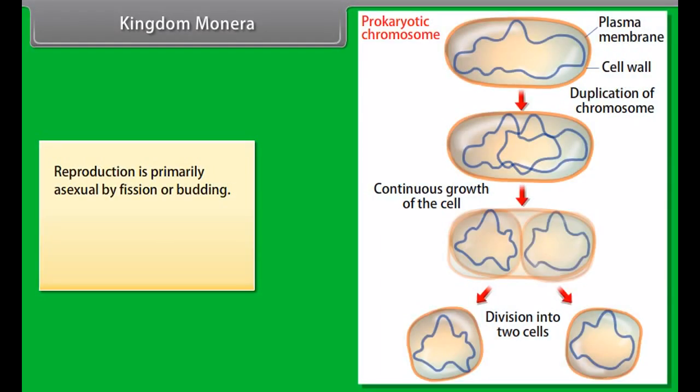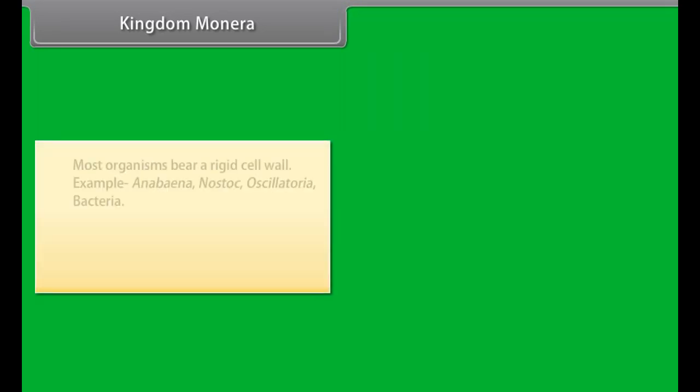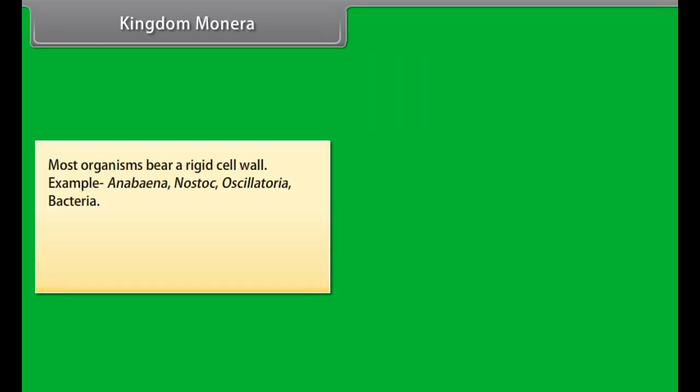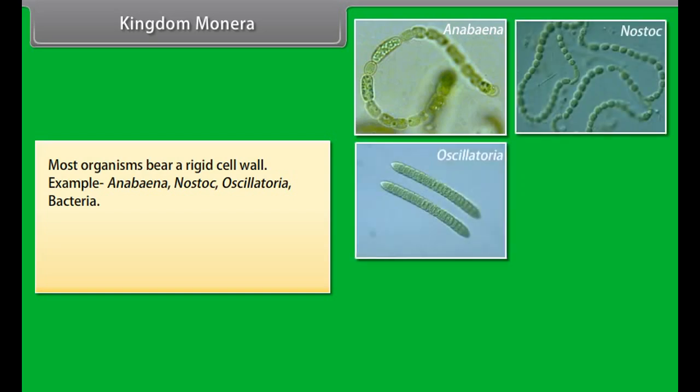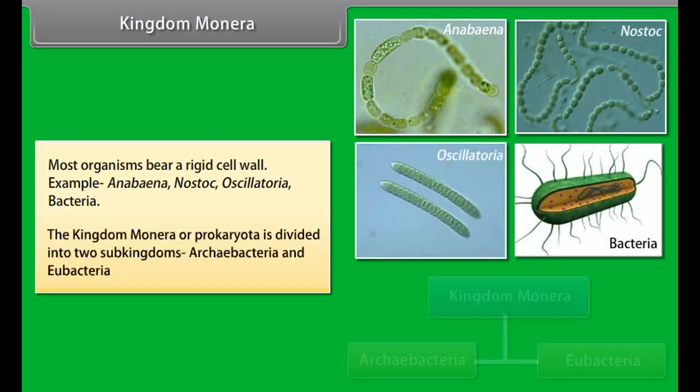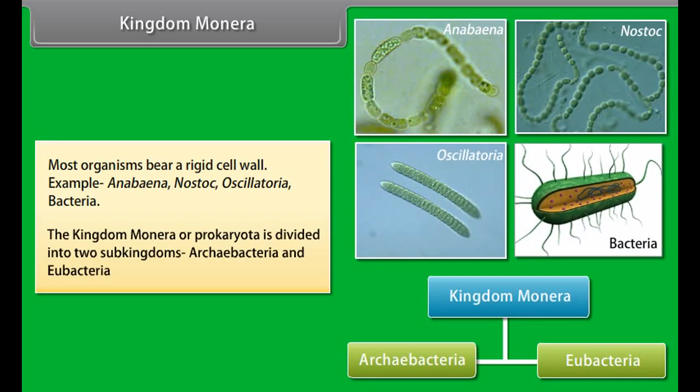Reproduction is primarily asexual by fission or budding. Protosexual phenomenon also occurs. Most organisms bear a rigid cell wall. Examples: Anabaena, Nostoc, Oscillatoria, bacteria. The kingdom Monera or prokaryota is divided into two subkingdoms: